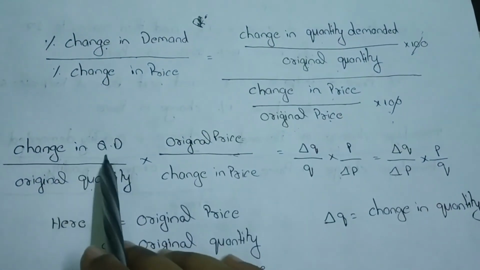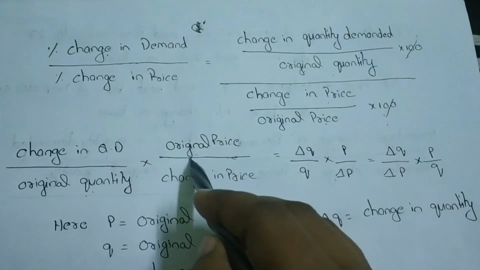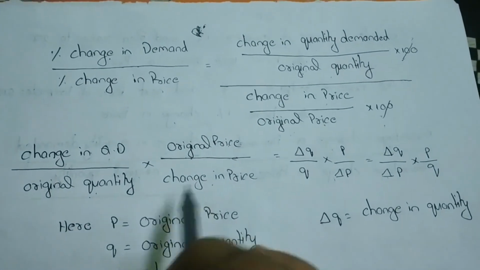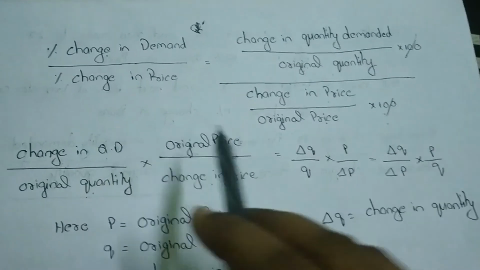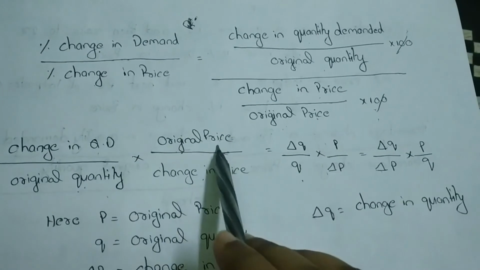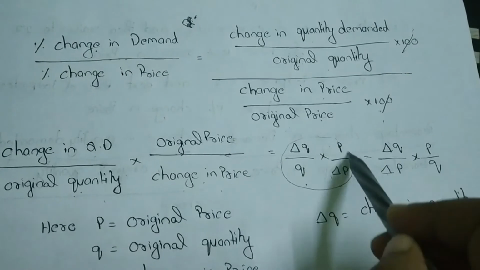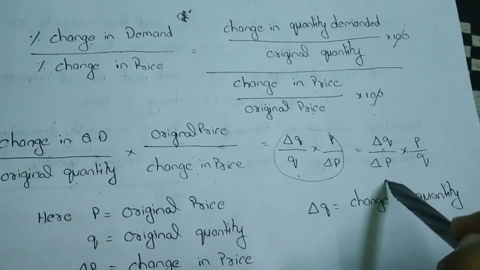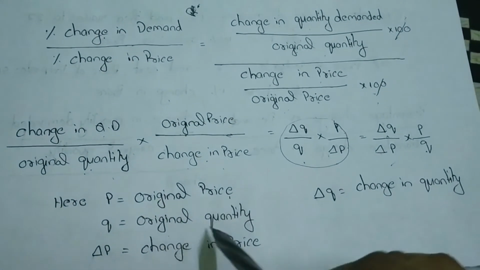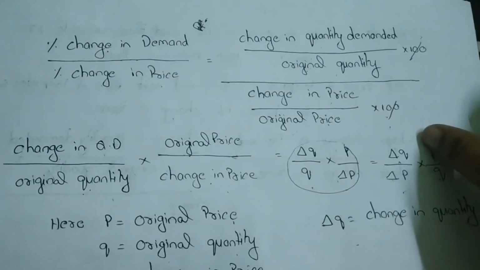So this can be written like this: change in quantity demanded by original quantity. So it is a fraction, no? So it should be reversed like this: original price by change in price. So here change in quantity demanded is delta Q, original quantity is Q, original price is P and change in price is delta P. So this equation can be written as delta Q by delta P into P by Q. Okay. Here P equals original price, Q equals original quantity, delta P equals change in price and delta Q equals change in quantity.